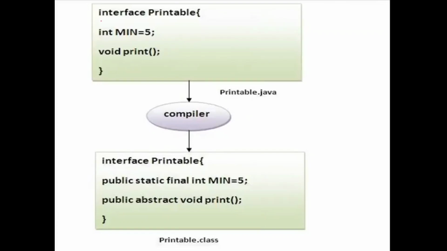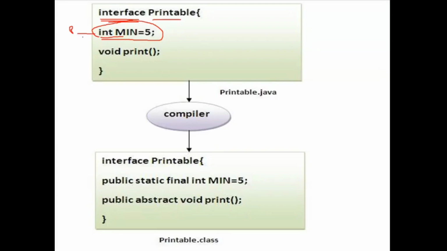Here is the syntax of an interface. Usually for a class you have to use the keyword class. For an interface, you have to use the keyword interface and then the interface name. Here I have declared one data member. I have mentioned nothing, but the compiler automatically adds the three keywords public, static, final for this data member.